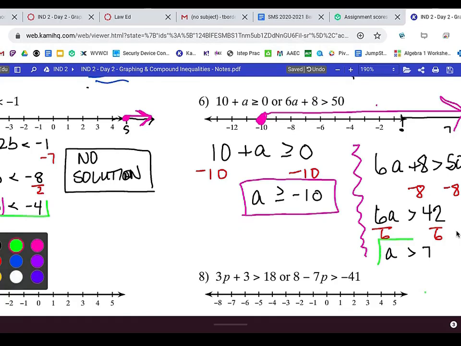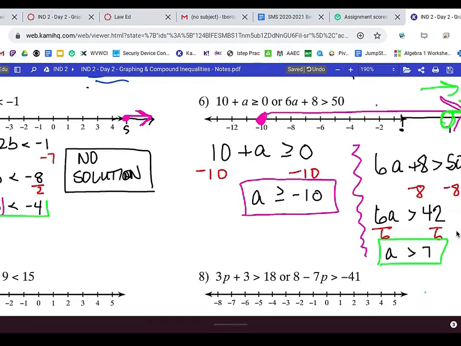And now I'm ready to graph that one on the same number line all by itself. So I go to the 7, and like I said, you can see my number line wasn't long enough to include that 7. So I just extended it out and I put a 7 out there somewhere. It does not have to be exact, but just in the vicinity of where the 7 would be. And would it be open or closed? Open, right? And then it's all a's greater than 7. Well, that's going the same way. I can't really see it because it won't let me scoot my screen over, but it keeps going this direction.